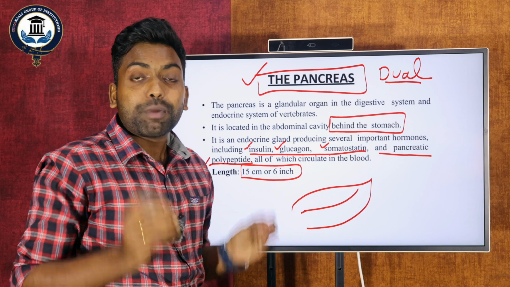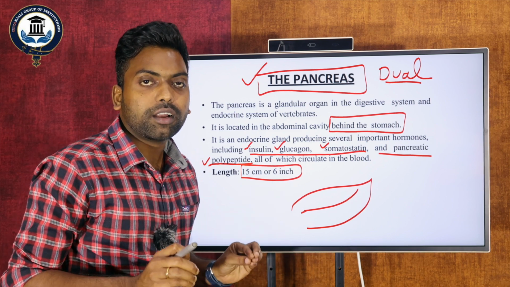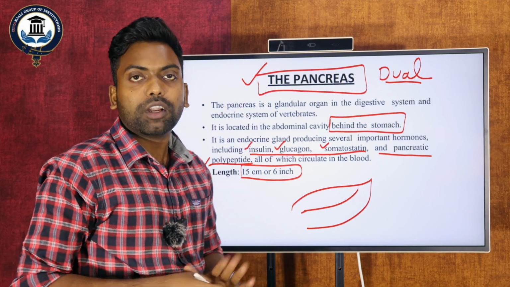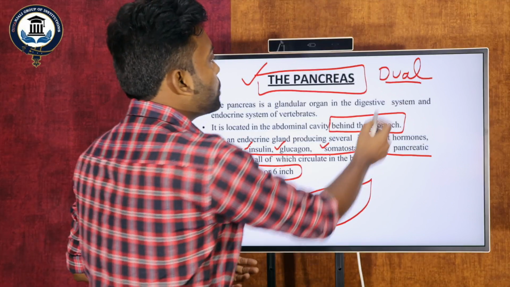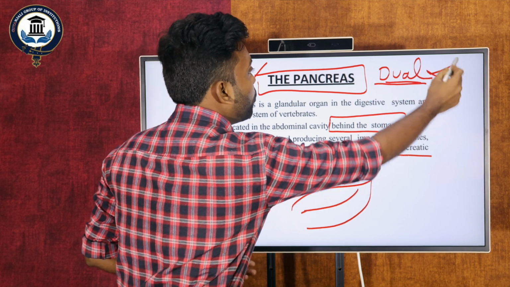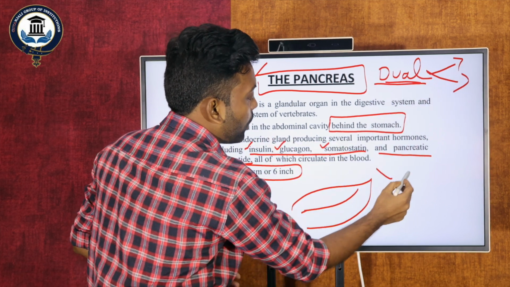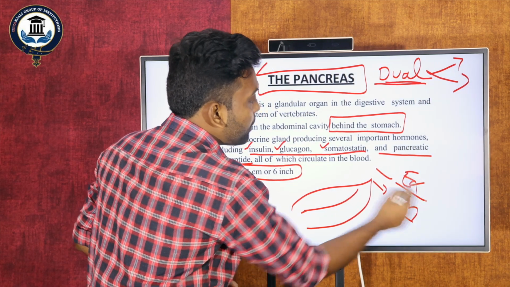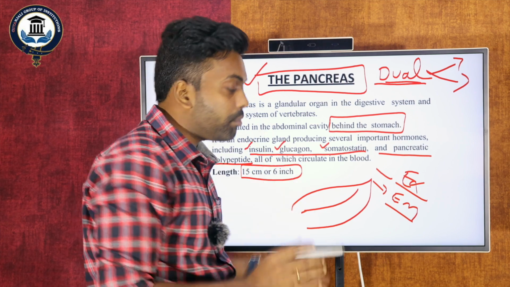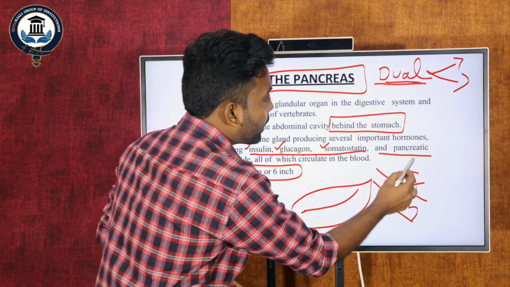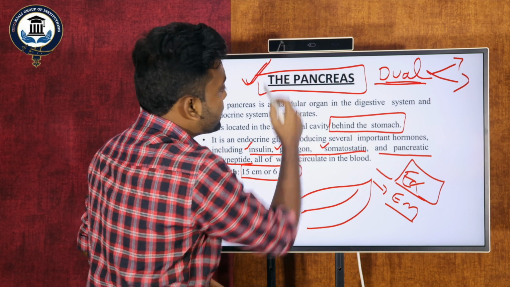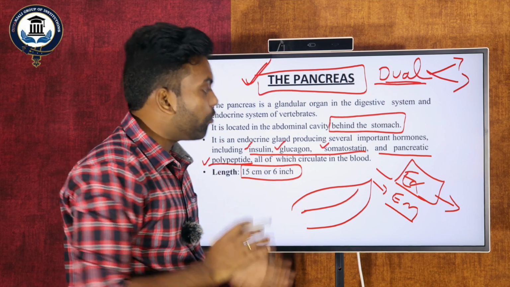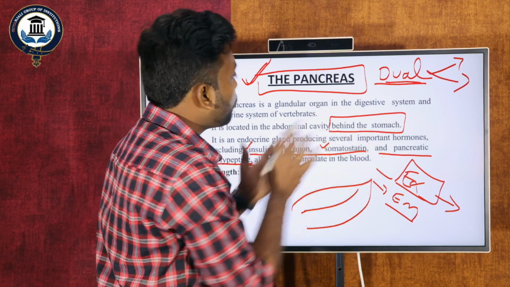My dear students, you must understand what the meaning of dual organ is. In the complete body, only the pancreatic gland is called a dual organ. So why is it called a dual organ? It performs two kinds of functions. The first one is called exocrine, the second one is called endocrine. What is the meaning of exocrine and endocrine? It is a very important topic. Exocrine means the pancreatic gland secretes pancreatic juices for the digestion purpose. That is the first thing. That is why it is called the exocrine function.